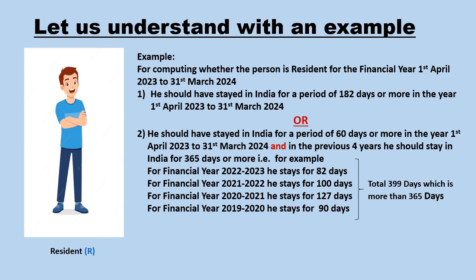That is, for example, for the financial year 22-23, he stays in India, let's say, for 82 days. For financial year 21-22, he stays in India, let's say, for 100 days. For financial year 2021, let's say he stays in India for 127 days, and in financial year 1920 he stays in India for, let's say, 90 days. So total he stays in India for 399 days, which is more than 365 days.